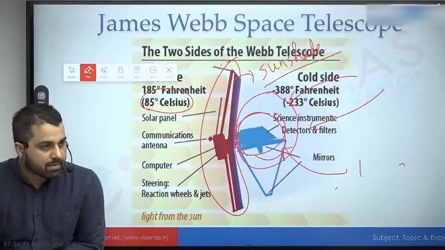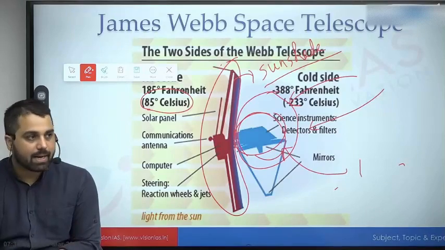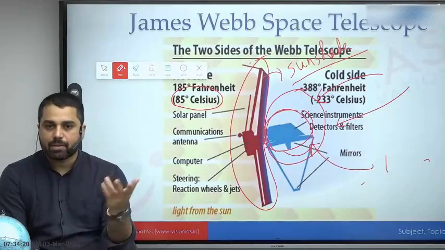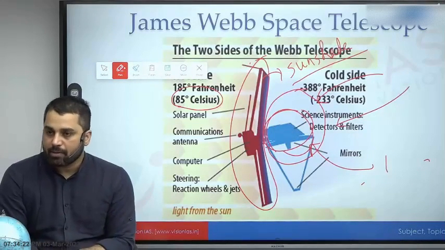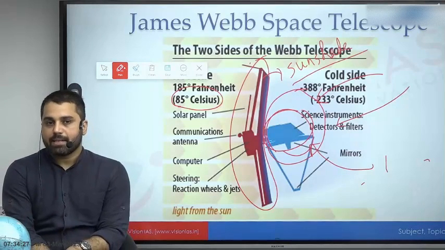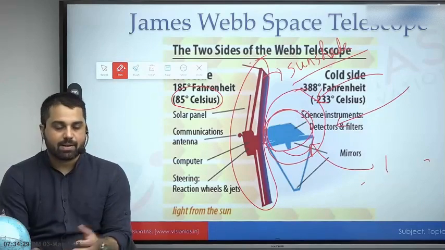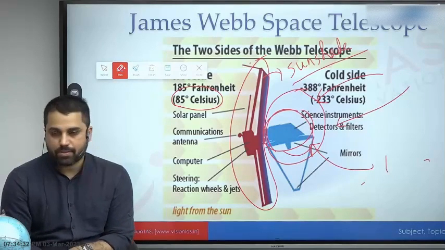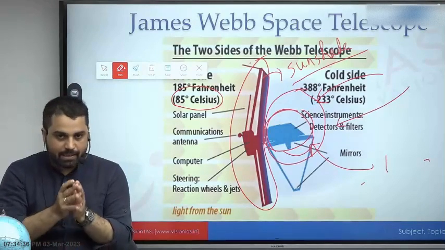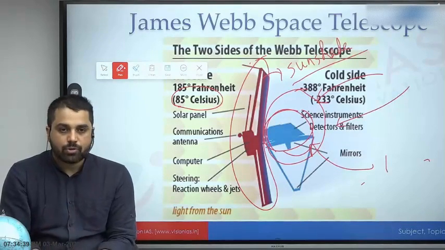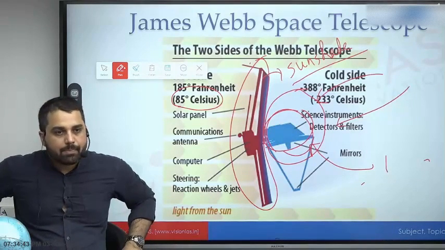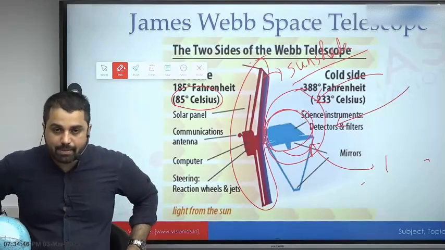And because of all of that arrangement, Webb can actually look back into the universe when the universe was very young. The universe hardly was formed. Big Bang happened about 13.7 billion years ago. The objective of the Webb telescope is that it can look back into the universe when it was hardly 400-500 million years old. Compared to 13.7 billion, a 400-500 million year old universe is a very young universe. So the early stars formation or the early galaxies formation, Webb can look in. By the way, it is precisely doing this.